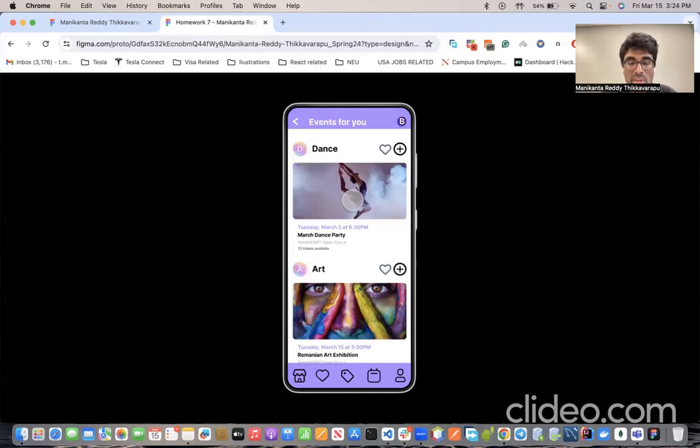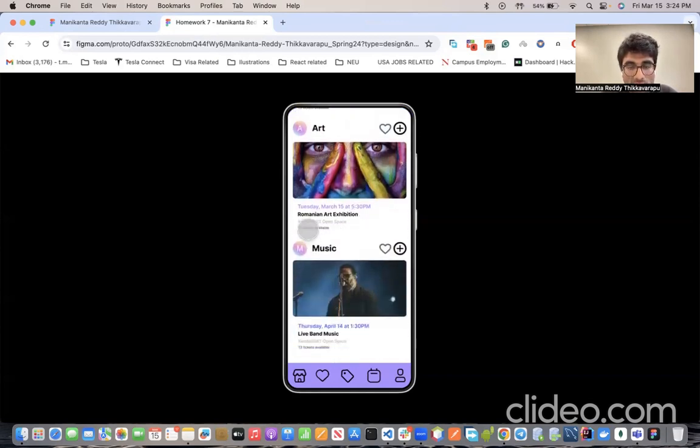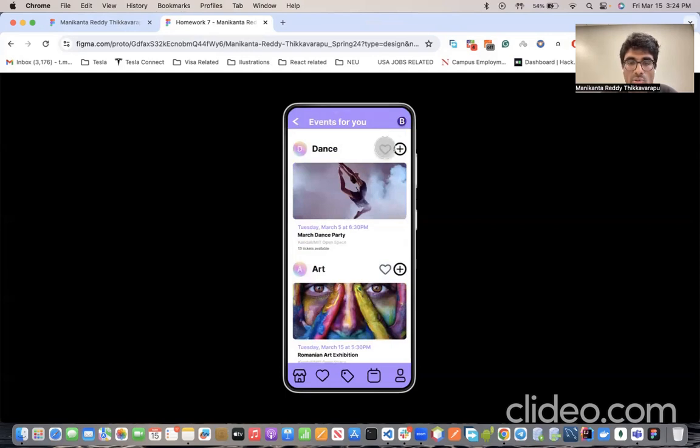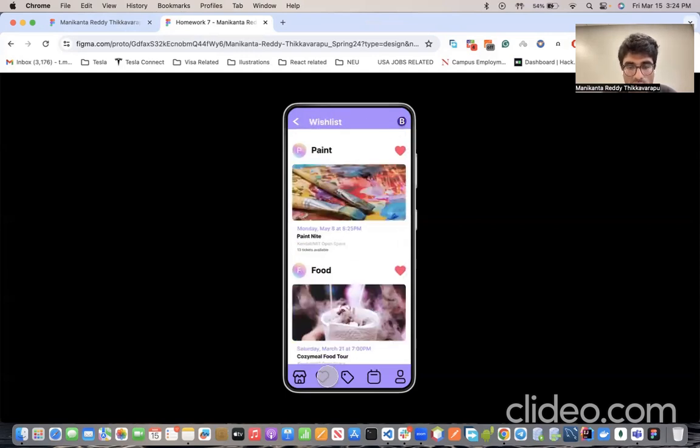Once you come, this is the event page where you can see the different events which are available, and you can see how many tickets are available, what's the location and time, and so on. So you can also wishlist these events, and if you click on wishlist, you will see all the wishlisted events, and you can book these events later on.